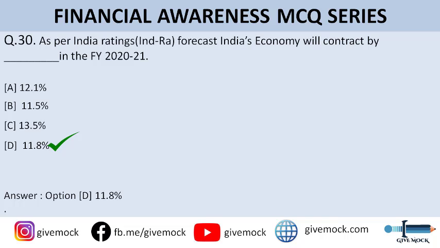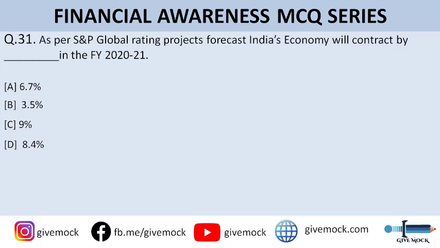Okay. Moving on to question number 31. As per S&P Global Ratings forecast, India's economy will contract by dash in FY 2021. Option A is 6.7%, option B is 3.5%, option C is 9%, and option D is 8.4%. The correct answer is option C, that is 9%.